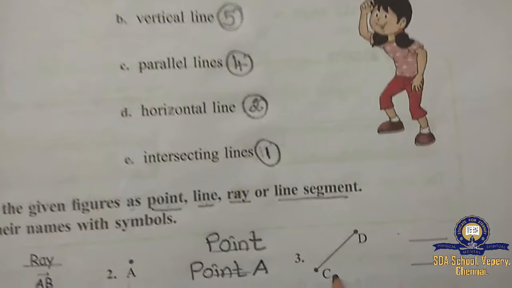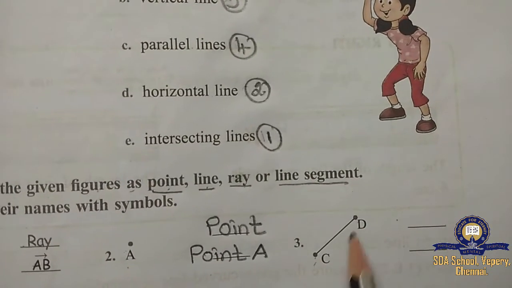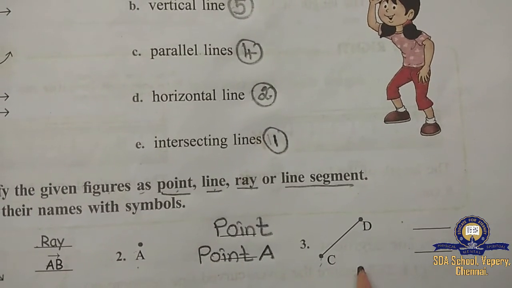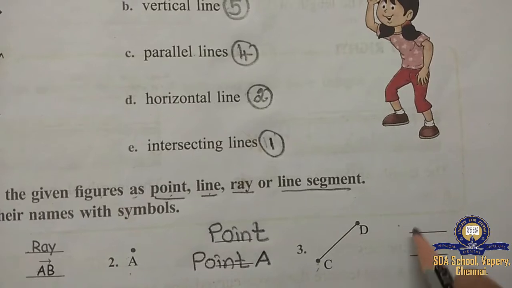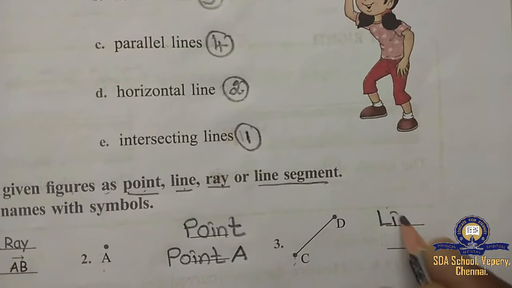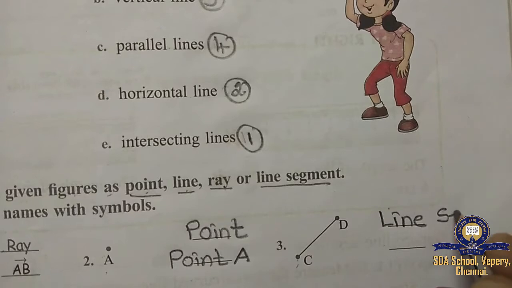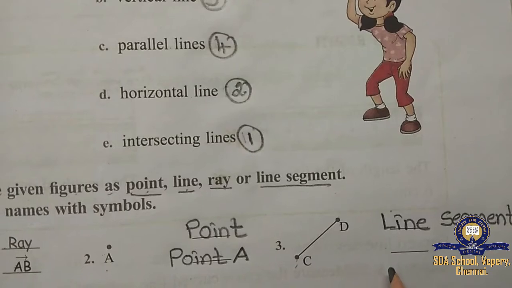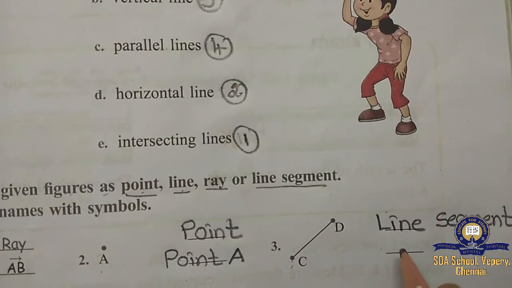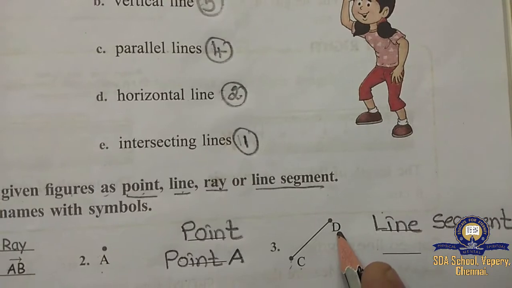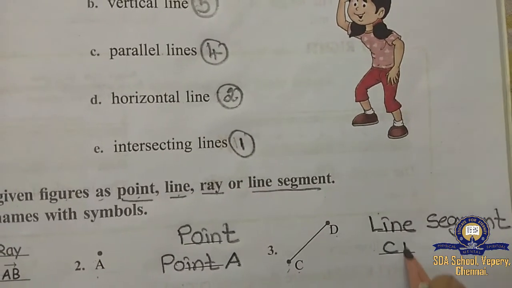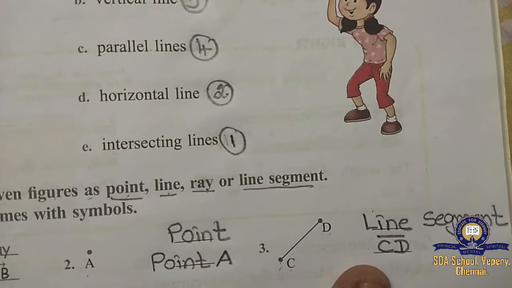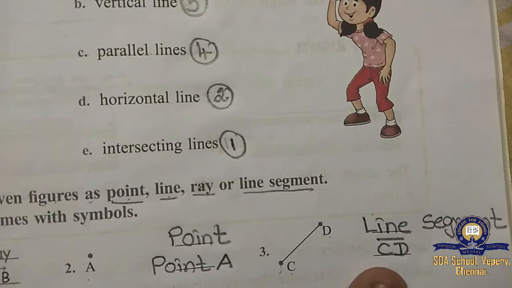Okay, children? And the third one. See here, what is this one, children? It has a fixed length. We can measure it. So, what do we call it? We call it line segment. And how do we write it, children? See, here C and here D is there. So you have to write CD, and you have to write it like this. Understood, children? Don't forget, you have to write like this.